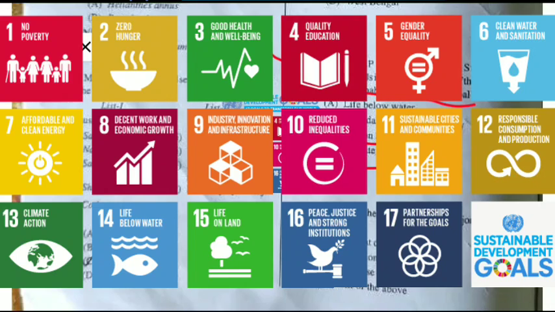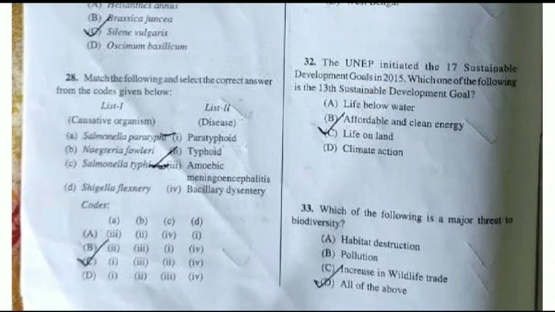From first to last I am telling, you should note: no poverty, zero hunger, good health and well-being, quality education, gender equality, clean water and sanitation, affordable and clean energy, economic growth, industry, innovation, infrastructure, reduced inequalities, sustainable cities and communities, responsible consumption and production, climate action, life below water, life on land, peace and justice, and finally global partnership to achieve these goals. Let's move to the next question.